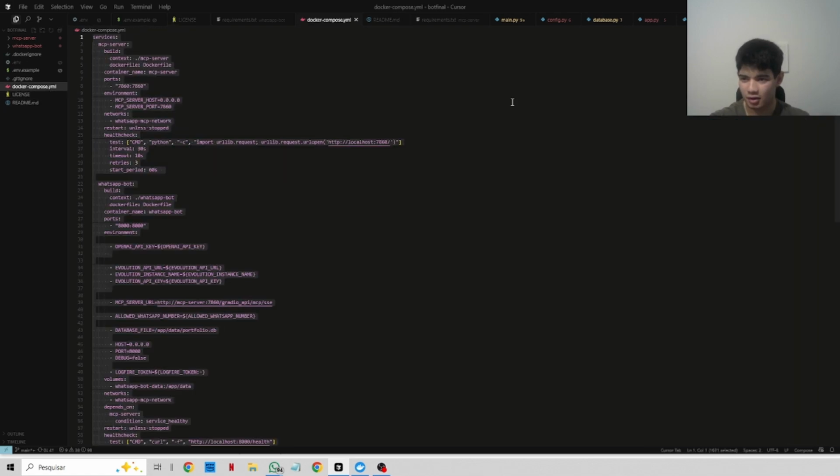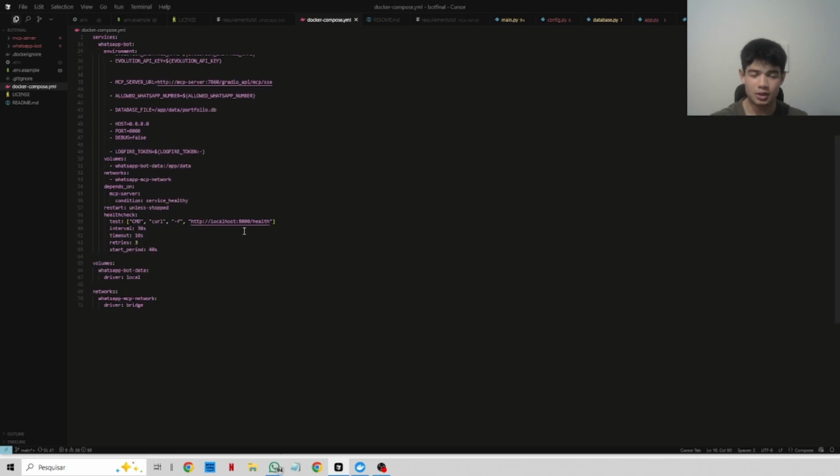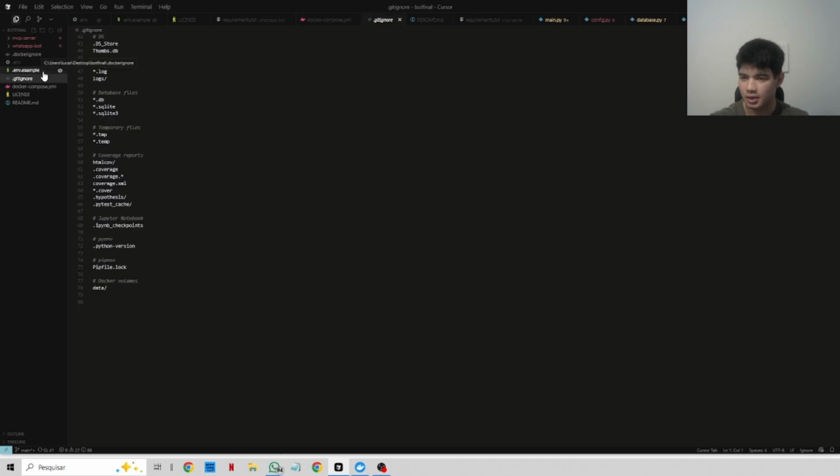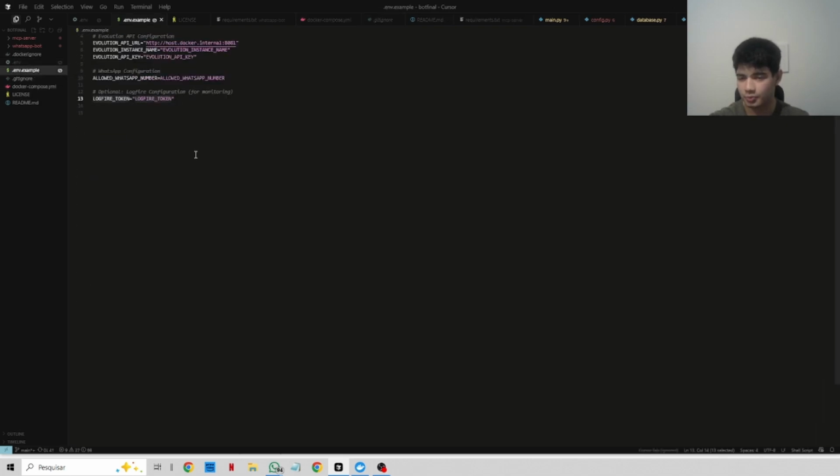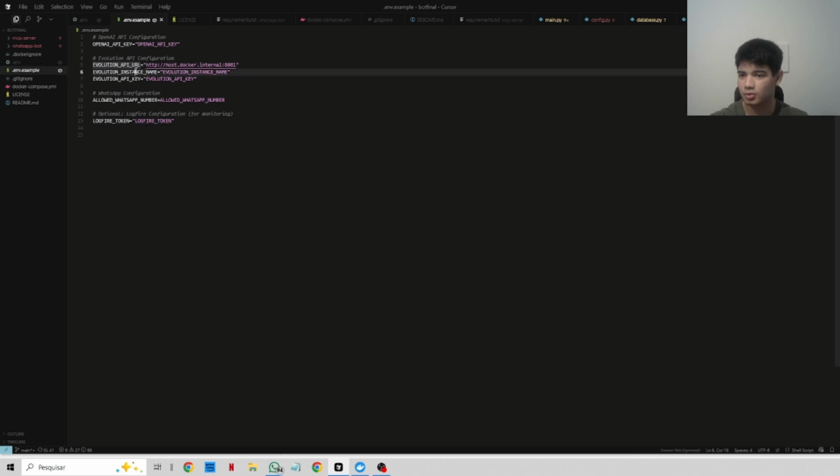Then I have the license, Docker Compose. This project is fully Dockerized, so the setup is pretty simple. What I gotta do is compose, and also have an Evolution API instance running. I'm going to tell a little bit about it after I explain that part. Env example: the OpenAI API key, Evolution, and the other WhatsApp number, because I don't want all of my contacts to talk with the AI wallet agent. So I put my own number here. I talk to myself in WhatsApp, and the bot is going to run only on the conversation on that chat with myself.